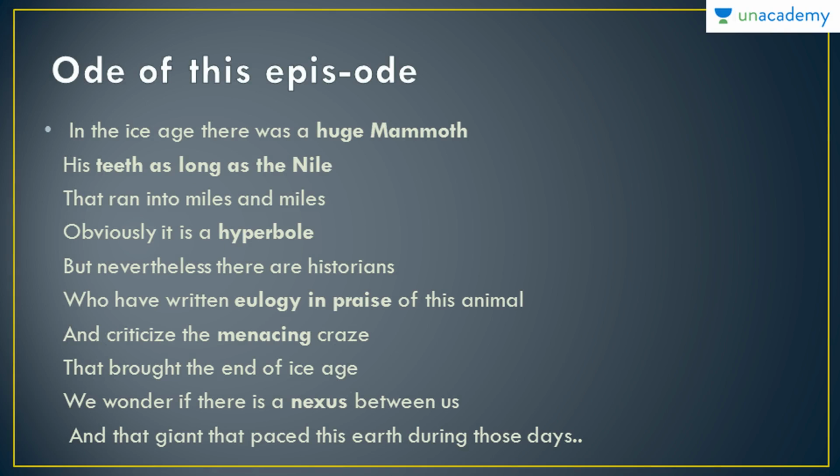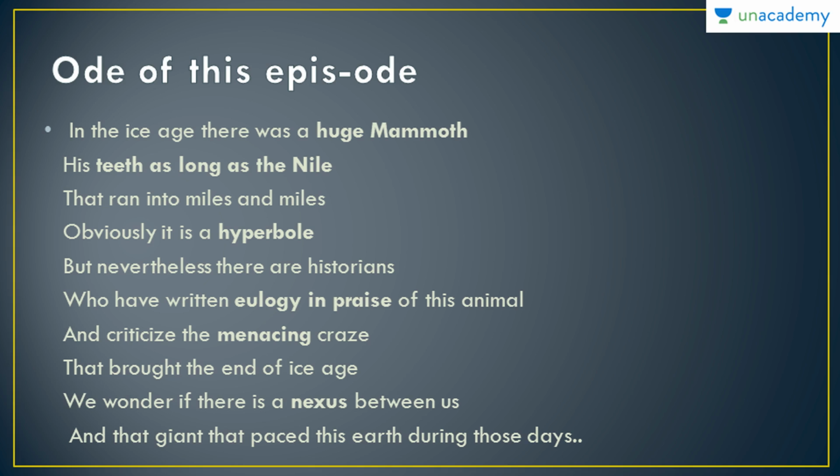Moving on. This is the ode of this episode, and the ode goes like this. In the Ice Age, there was a huge mammoth, his teeth as long as the Nile the river, that ran into miles and miles.